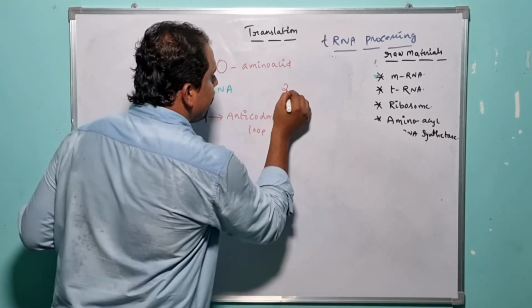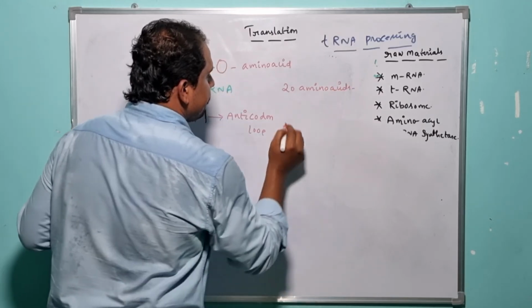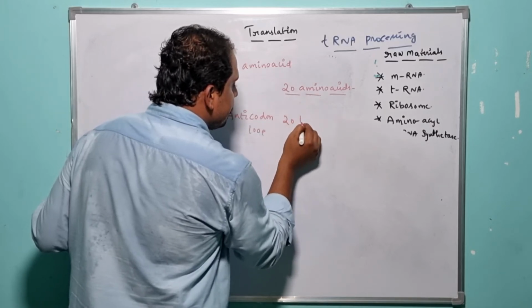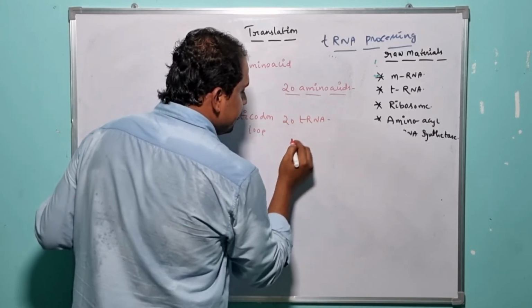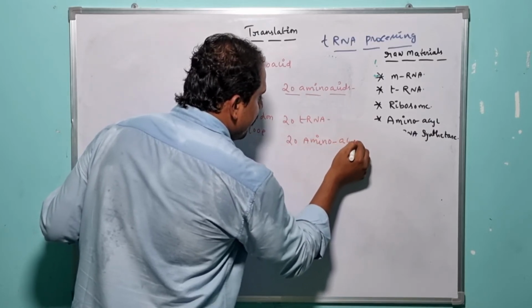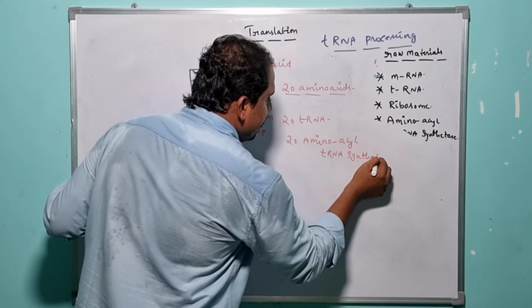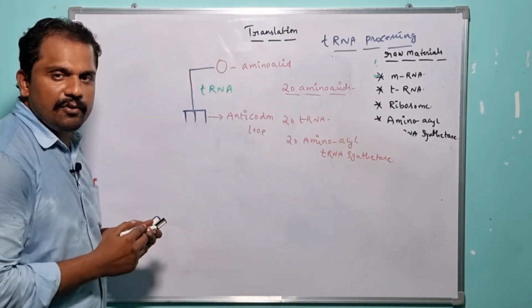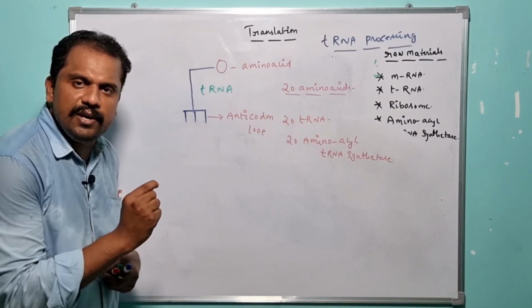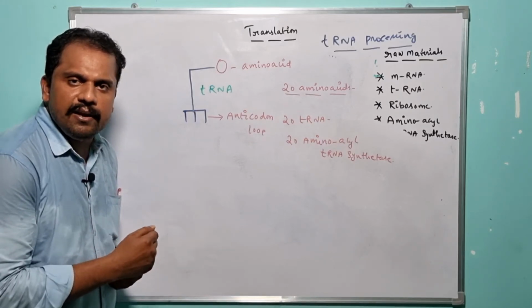So in nature, there is an availability of 20 amino acids. For the recruitment of 20 amino acids to their encoding 20 tRNAs, there is a requirement of 20 amino acid tRNA synthetases. So this is the basic concept, which can be applicable to the eukaryotic organisms or the complex organisms.